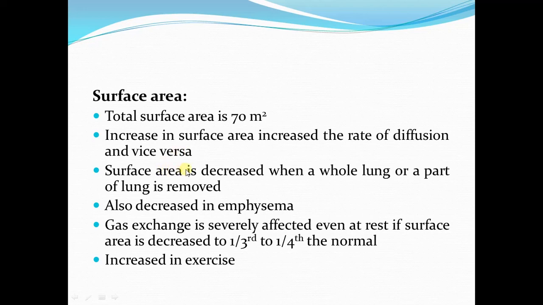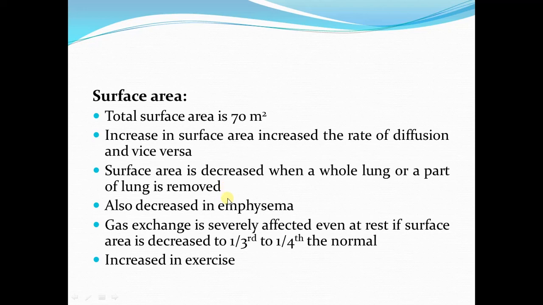Surface area of the lung or the respiratory membrane can be decreased under pathological conditions, such as when the whole lung or a part of lung is removed surgically, lobectomy is performed, so that there is decrease in the total surface area of the respiratory membrane.